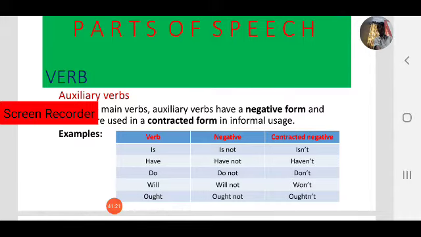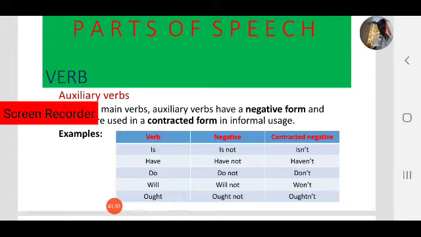Auxiliary verbs can have a negative form, not like main verbs. Come, for example, is a main verb, it doesn't have a negative form. But is, have, do, will, ought all come under auxiliary verbs, whether they are primary helping verbs or modal helping verbs.